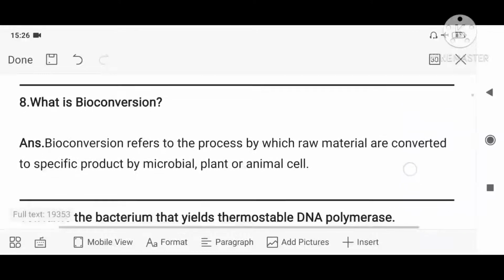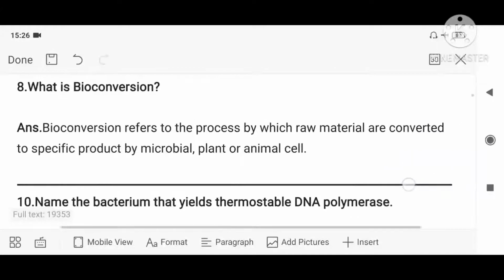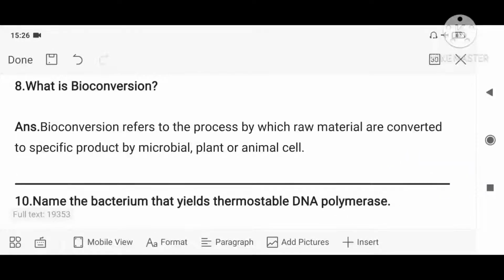To write it down properly, bioconversion refers to the process by which raw materials are converted into specific products. By using rDNA technology, I am making microbes, plants, animals which are transformants and they are giving rise to specific products. That process we call bioconversion. This is a new term, just make a note of it.